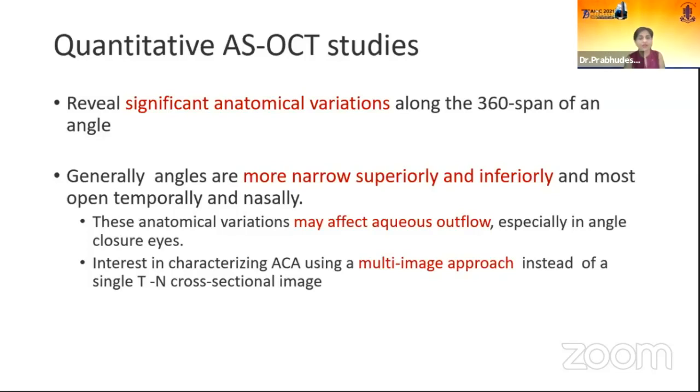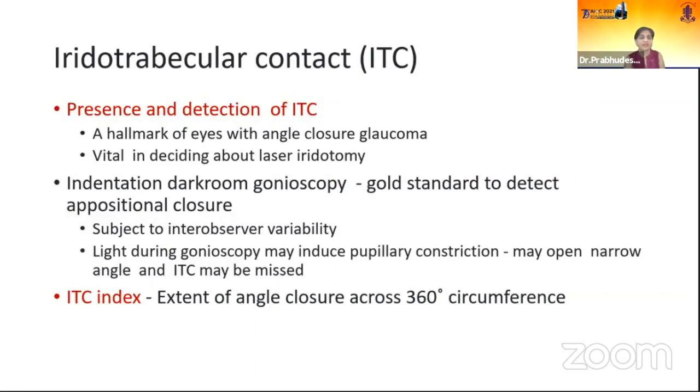So we have to take a multi-image approach to anterior angle landmarks and anatomy, instead of a single cross-sectional image. For this, there is another quantifiable index, which is iridotrabecular contact, that is ITC. The presence and detection of ITC is very important because it is the hallmark in eyes with angle closure glaucoma. It is vital in deciding about laser iridotomy. Indentation dark-room gonioscopy is the gold standard to detect appositional closure, but it is subject to inter-observer variability. Even light during gonioscopy may induce pupillary constriction and may open narrow angles, so closure can be missed.